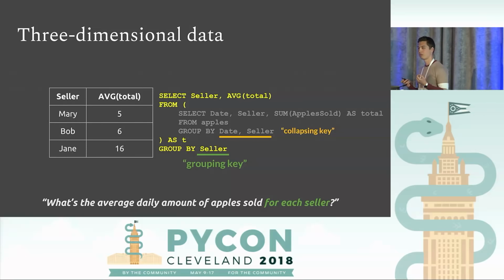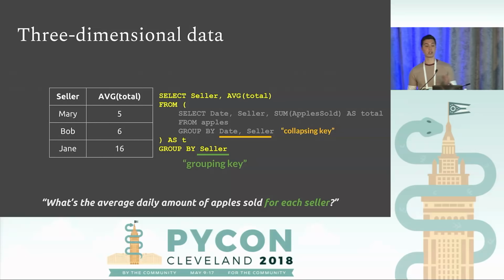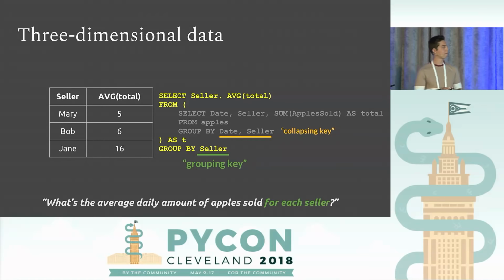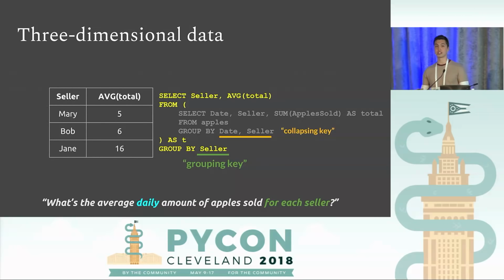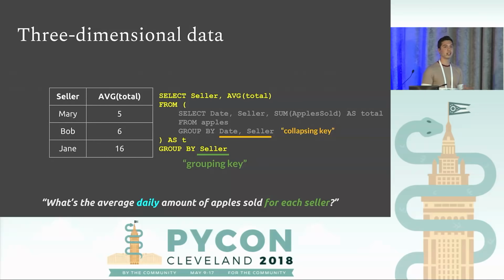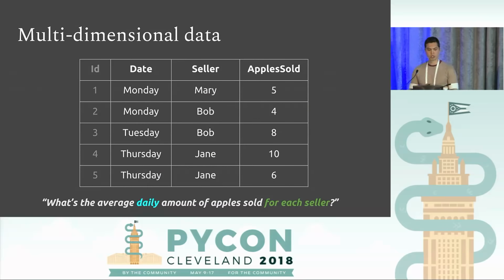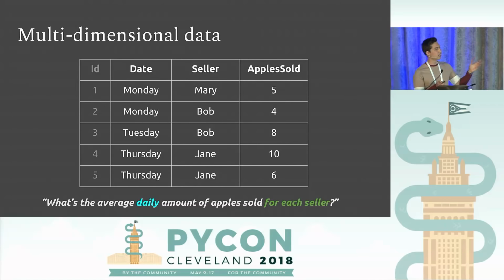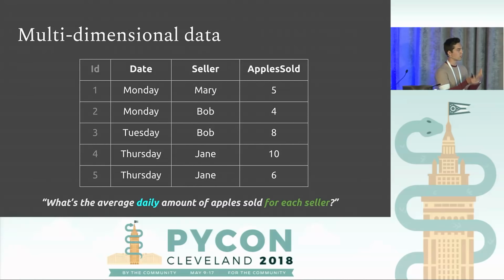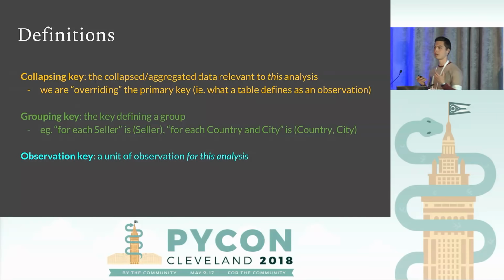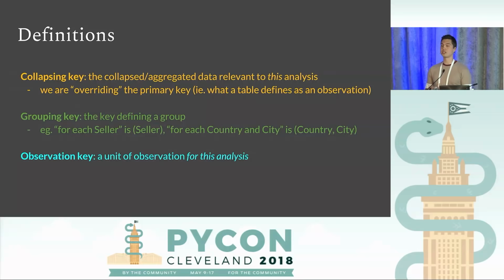Okay, so we've seen the collapsing key, we've seen the grouping key, but there's something here that's conspicuously missing. This daily part, right? We're taking an average across days, it's a daily average. And yet I don't see it in the query. That's a bit confusing. So I can look at this data set and say, okay, there's definitely a daily part and there's definitely a for each seller part. That's pretty important. So I'm going to introduce one more definition here, and that's the observation key, which is a unit of observation for this analysis.